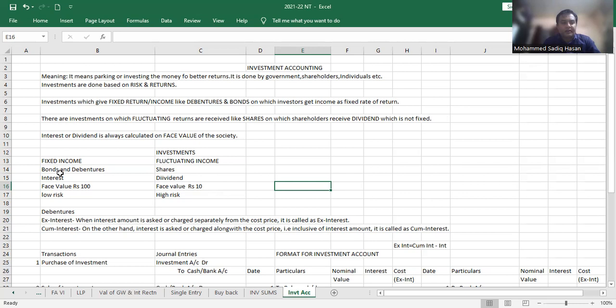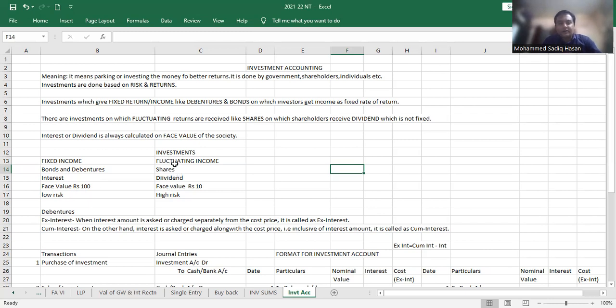Here, the source of income is interest. Here, the source of income is dividend. The face value here is rupees 100, and here the face value is rupees 10. Definitely the risk is low for debentures because you are going to get return in the form of interest, so there is no need to worry. Risk is low, return is a fixed rate of interest.